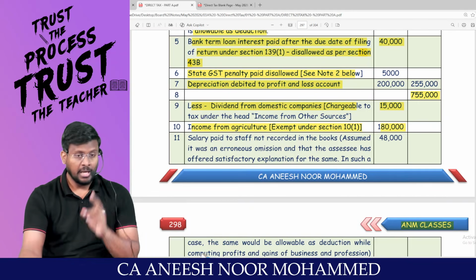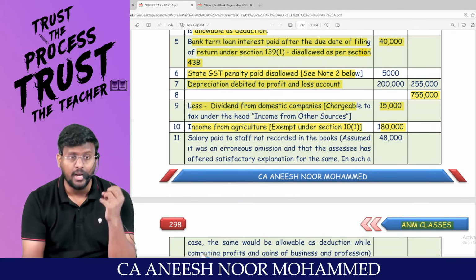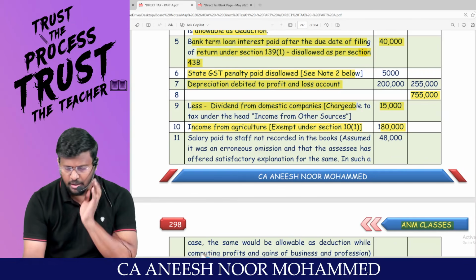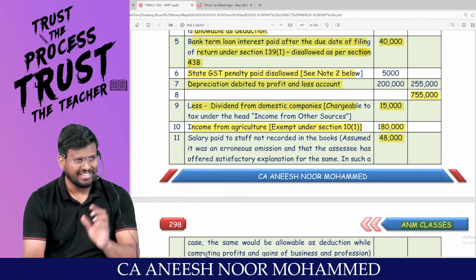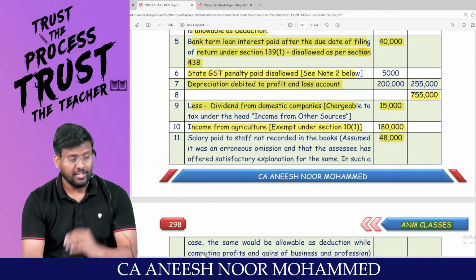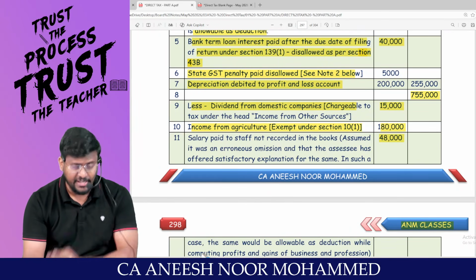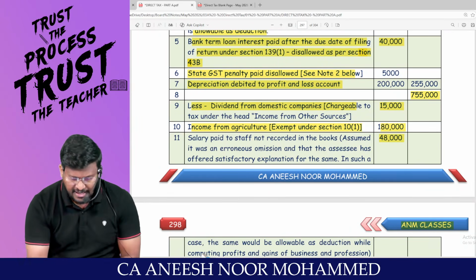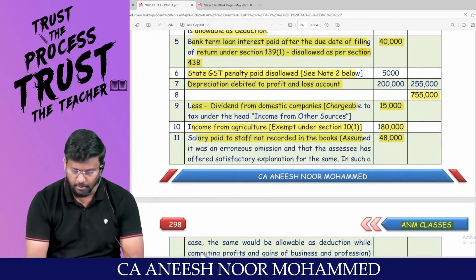There was salary to an accountant monthly 4,000 rupees. So 4,000 into 12 comes to 48,000. This has not been recorded. If this had been recorded as an expenditure, net profit would have reduced. Now we are recording it. Salary paid to staff, not recorded in the books of accounts.